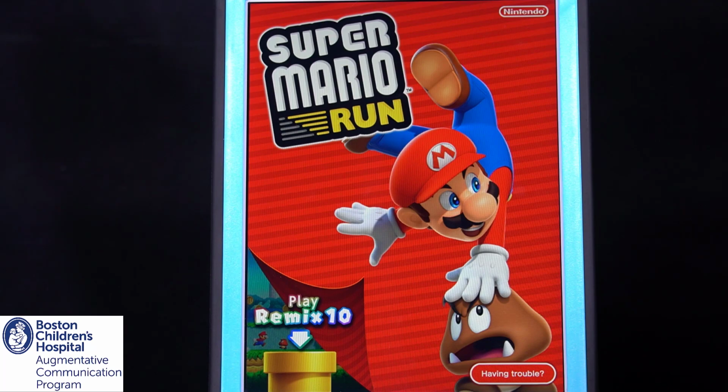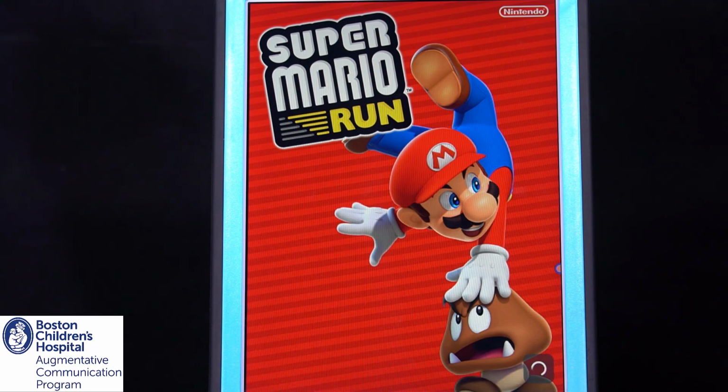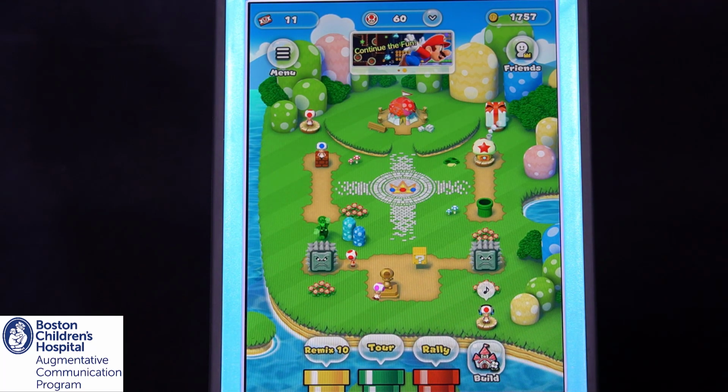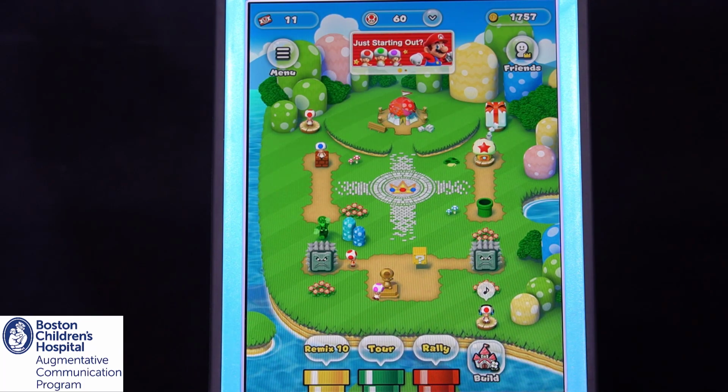Starting from the Mario Run title screen, I'll tap the switch once to begin. This will bring me to the home screen. To play a typical level, I'll move the pointer over the green tour pipe and tap the switch to select it. This will bring me to the World Tour Levels menu.